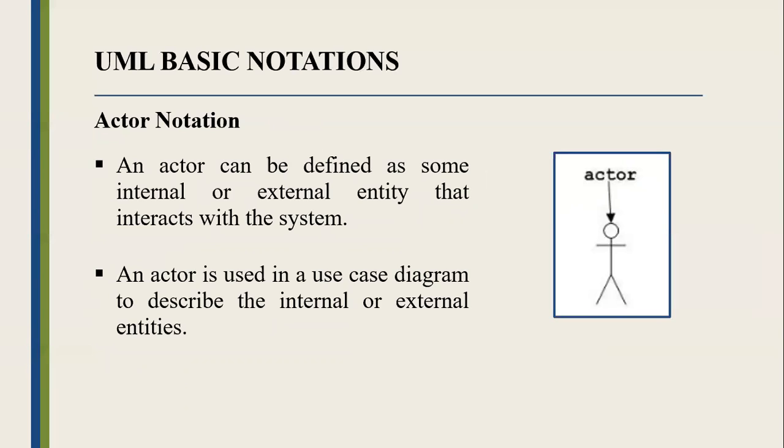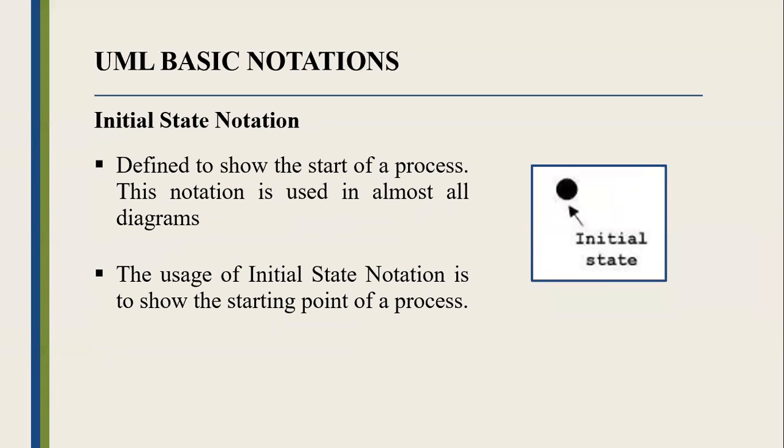Then another one is the actor notation. An actor can be defined as some internal or external entity that interacts with the system. An actor is used in a use case diagram to describe the internal or external entities. Initial state notation is defined to show the start of a process.